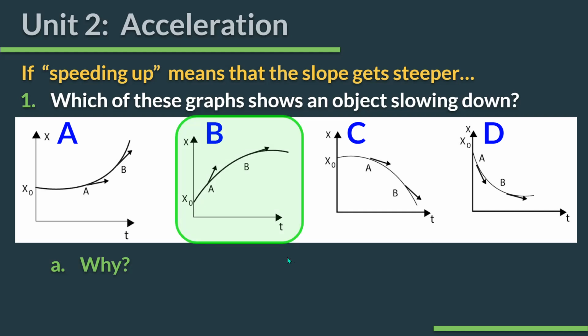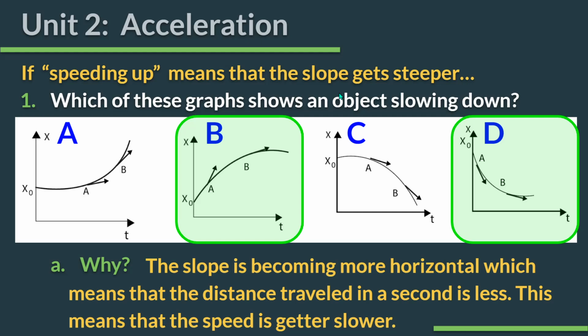And again, we're looking at the slope here. We're looking for a slope that gets less steep, because speeding up means the slope gets steeper, so obviously slowing down must mean that it gets less steep or more horizontal. Okay, the slope is becoming more horizontal, which means the distance traveled in a second is less. This means the speed is getting slower. However you want to write that if you're jotting this down.